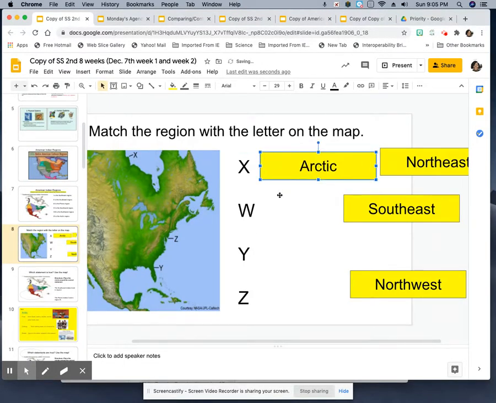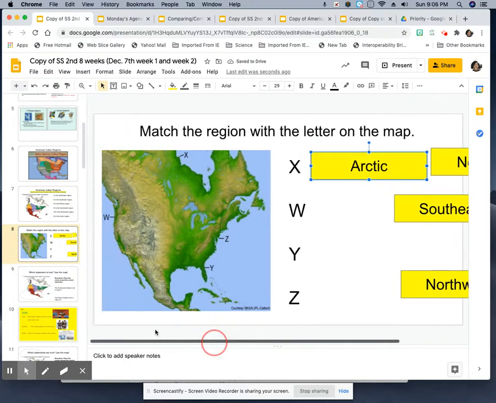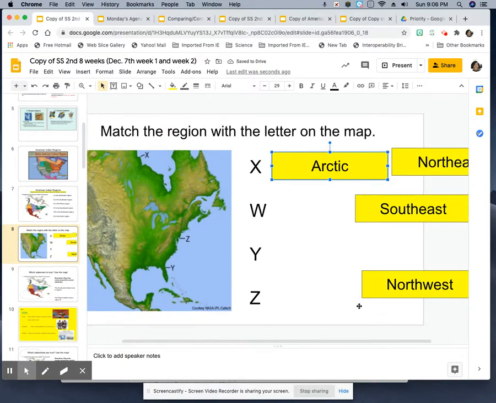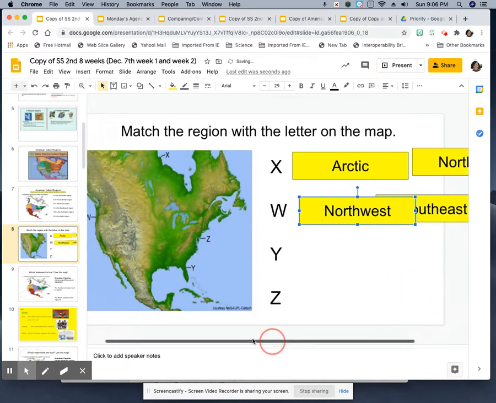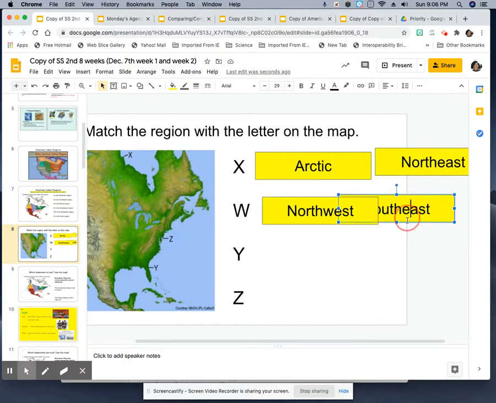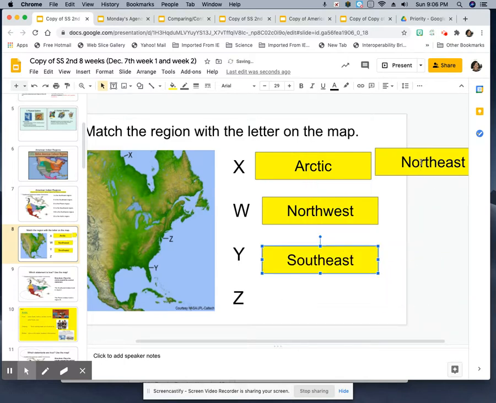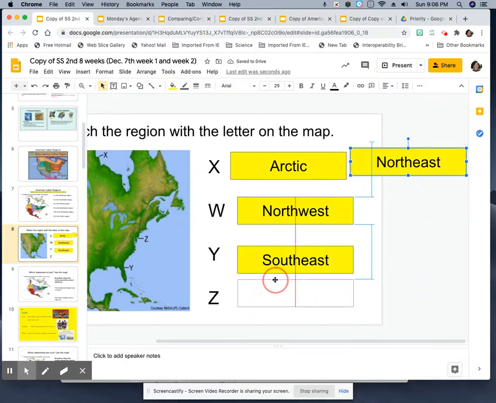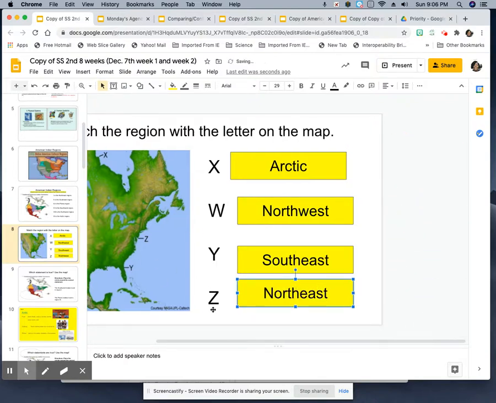W is the Northwest Indians. Y is the Southeast Indians, and Z is the Northeast. So you will be responsible for knowing where these areas are located.